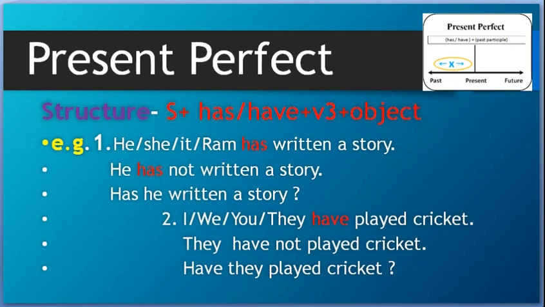When we use the plural form of the verb, considering I also, we, you, they, we use have. We do not use has, because has is singular, have is plural. They have played cricket. And when we make it negative, simply after the helping verb have we put not. So, they have not played cricket.